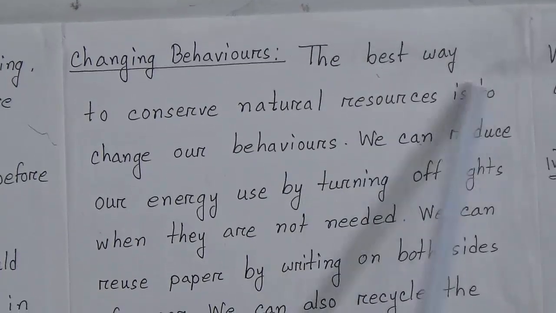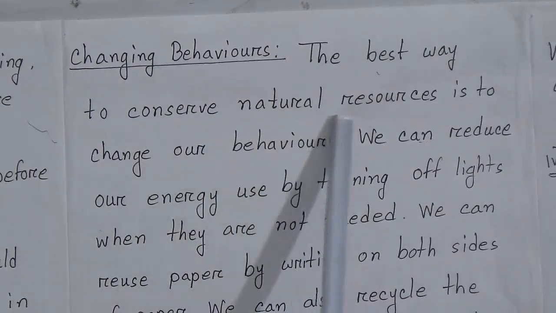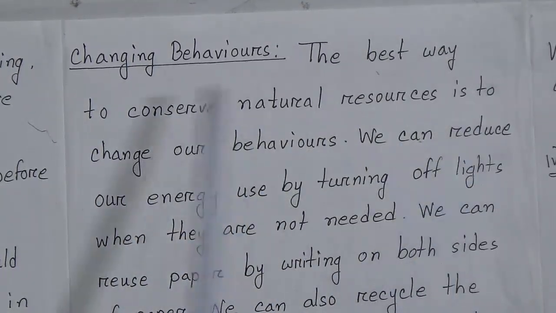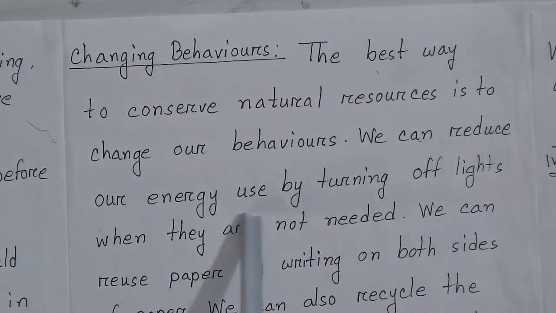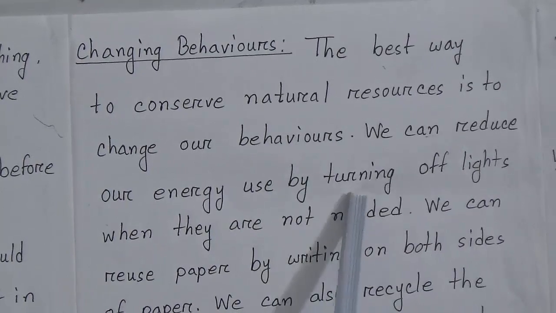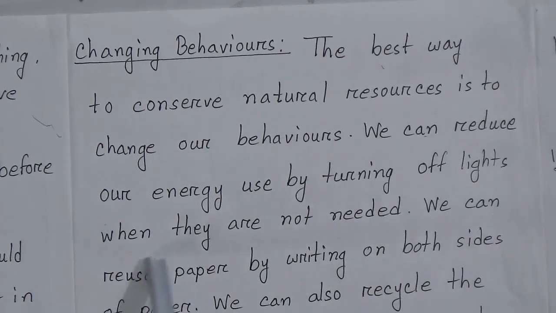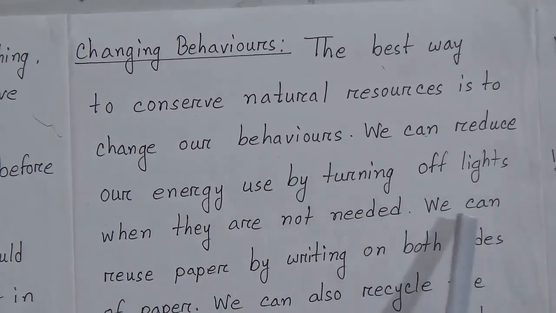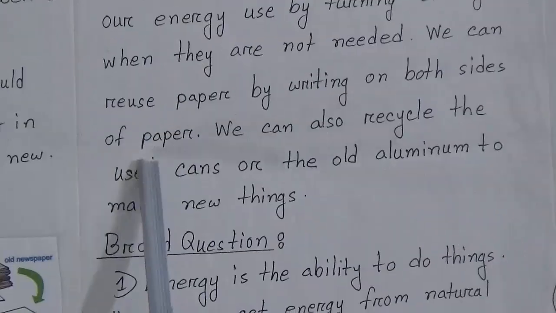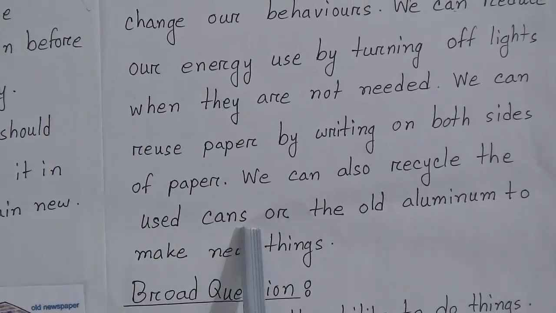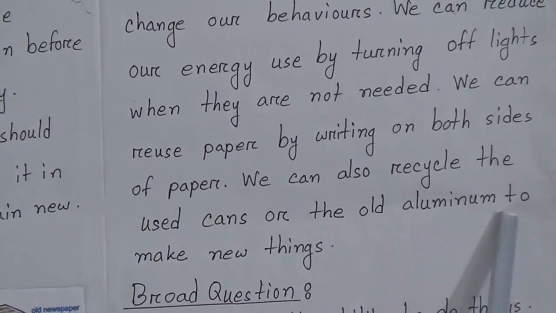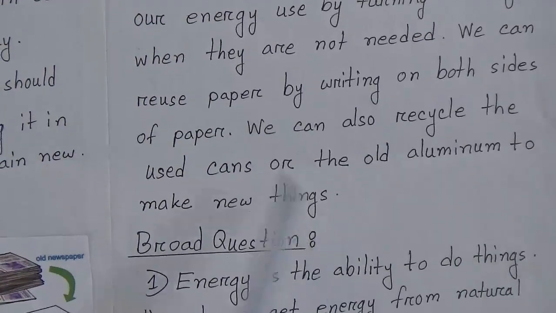Changing behavior. The best way to conserve natural resources is to change our behaviors. We can reduce our energy use by turning off lights when they are not needed. We can reuse paper by writing on both sides of the paper. We can also recycle used cans or old aluminum to make new things.